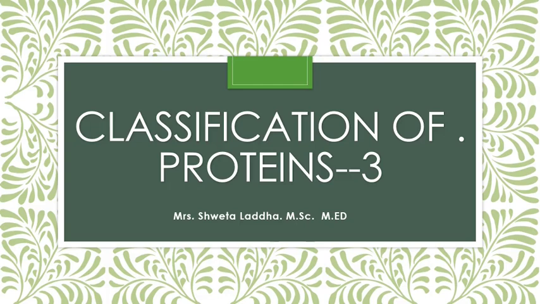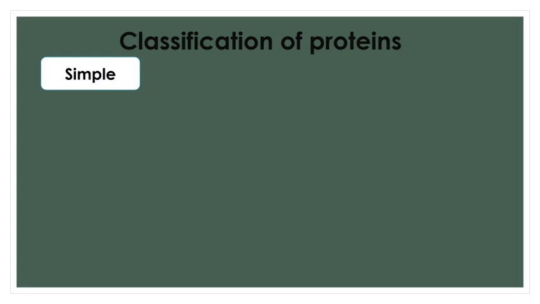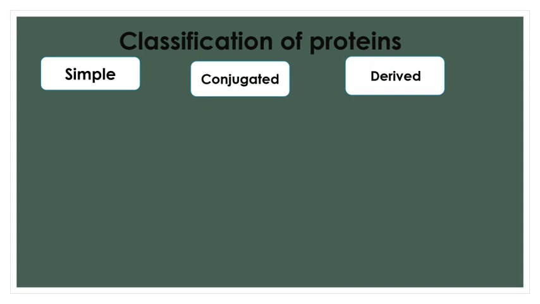Hello students. Today we are going to discuss the classification of proteins. We have already studied what proteins are and what the types of proteins are. Proteins can be classified into three types: simple proteins, conjugated proteins and derived proteins. I repeat, simple, conjugated and derived.